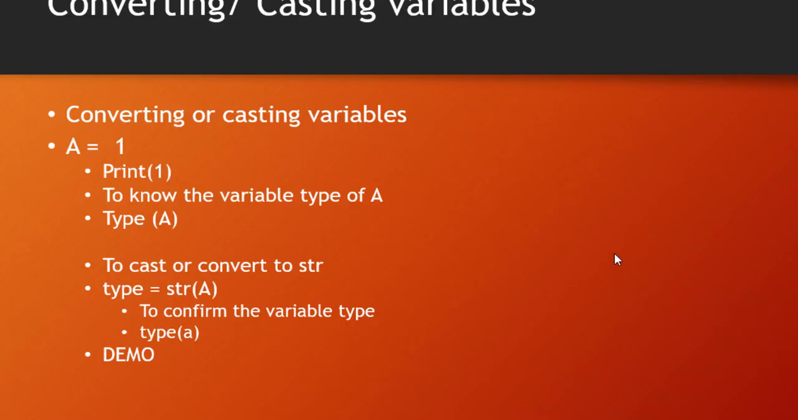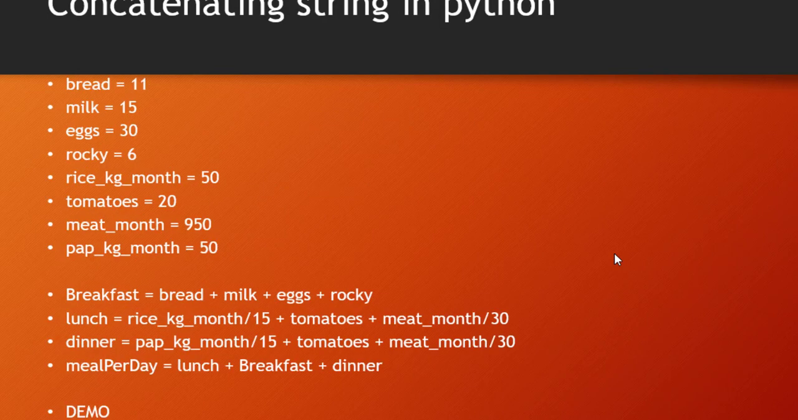Okay, so very easy. The next thing is when you are casting string in Python. Let me give you an example. For example, this is a simple program to calculate the amount I use on breakfast, lunch, dinner, and meal.